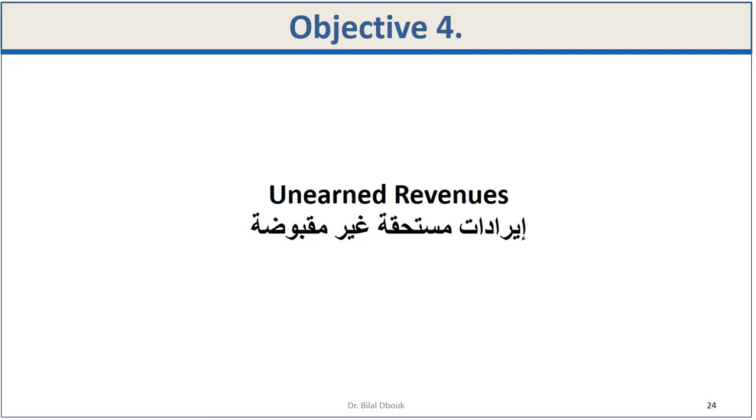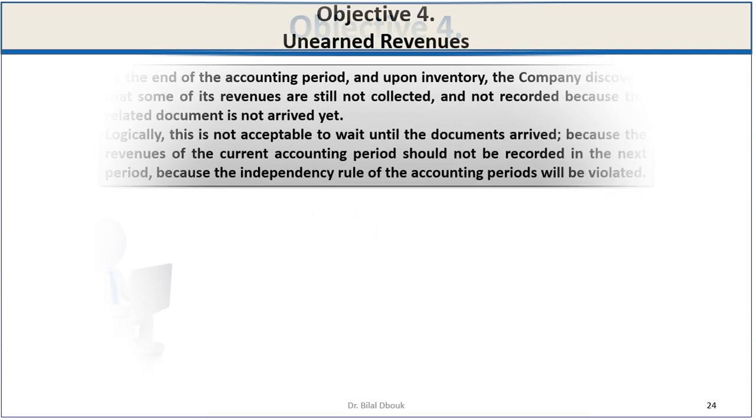Objective 4, unearned revenues. As we have seen in the previous objective related to expenses under payment, here we will actually cover unearned revenues. What do we mean by unearned revenues?